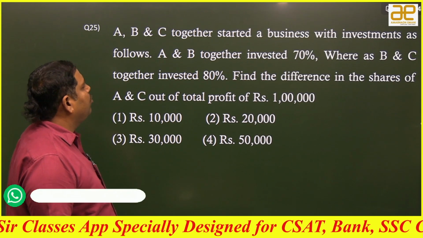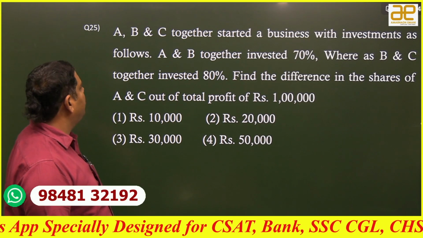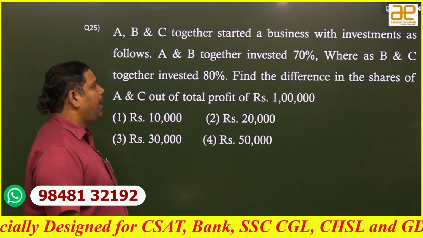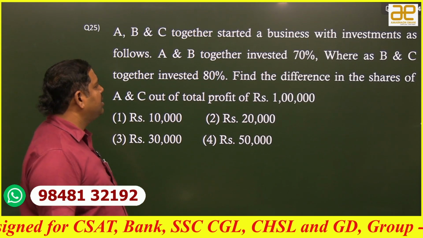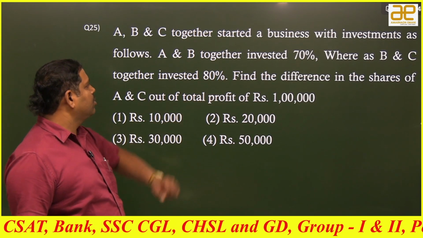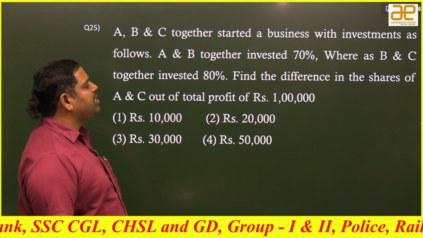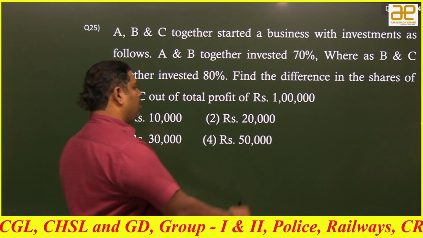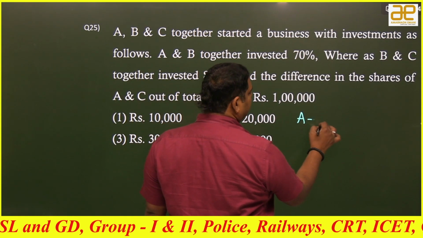A, B and C together started a business with investments as follows. All the three members together started the business and the investments are as follows. A and B together invested 70%. Okay, A and B together 70%.